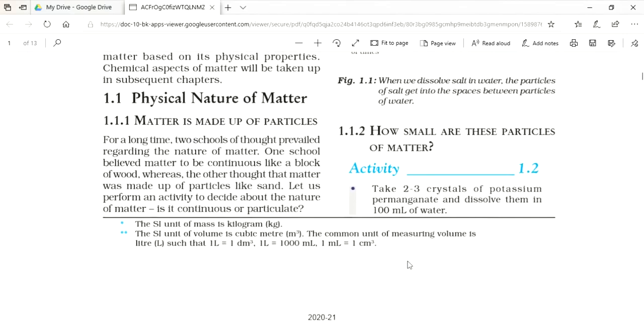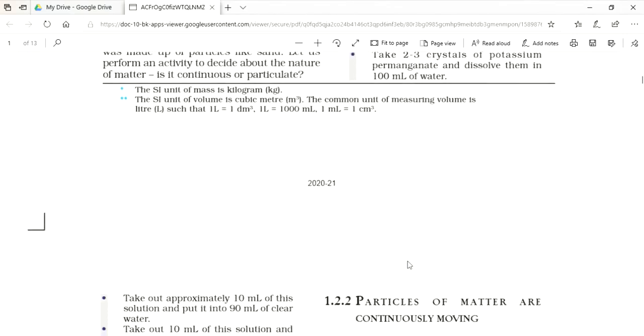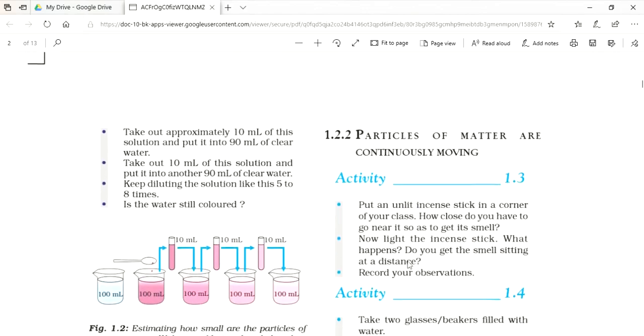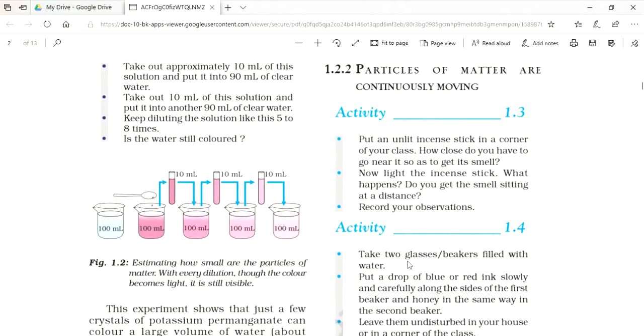To understand this, let us perform another activity. In this experiment, we dilute KMnO4 solution in water, that is potassium permanganate solution. When we dilute it multiple times, we see that after every dilution, its color becomes lighter.